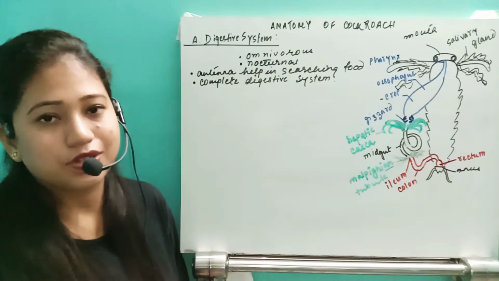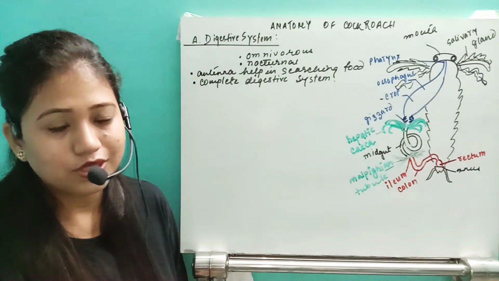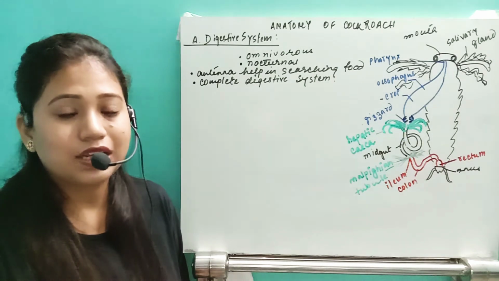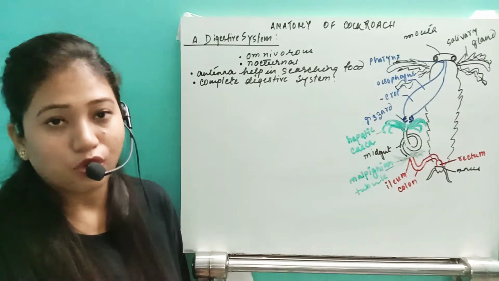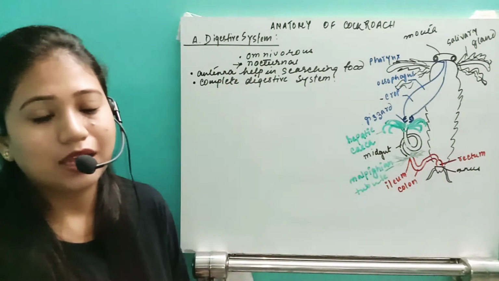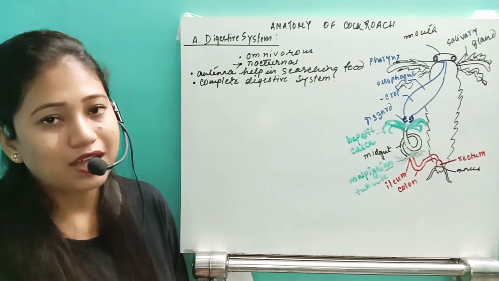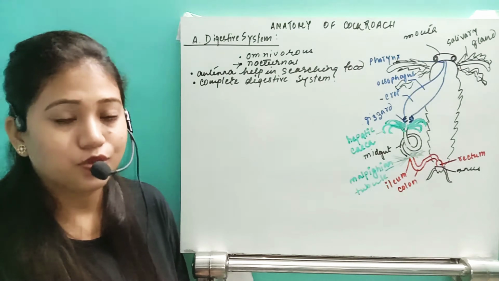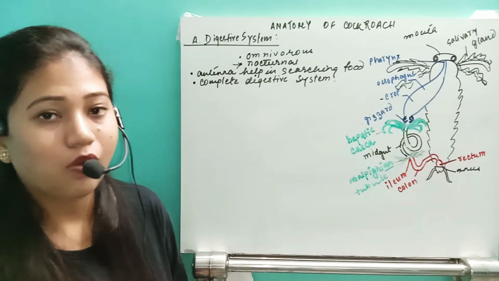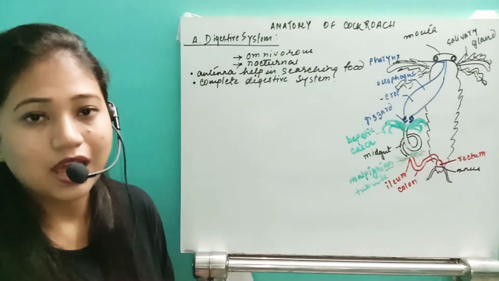So under the digestive system we should know some points. The cockroach actually searches for food at night time. That means this organism takes food in the night. That type of organism is known as a nocturnal animal, right? So this organism is a nocturnal animal. Second point, we need to know that the cockroach takes animal-originated as well as plant-originated food. So this organism, which can take plant as well as animal-originated tissue, is called omnivorous. We are omnivorous, and this organism is also an omnivorous animal.